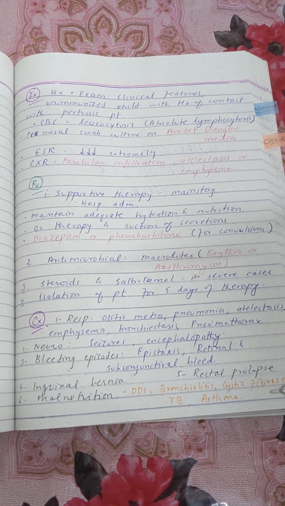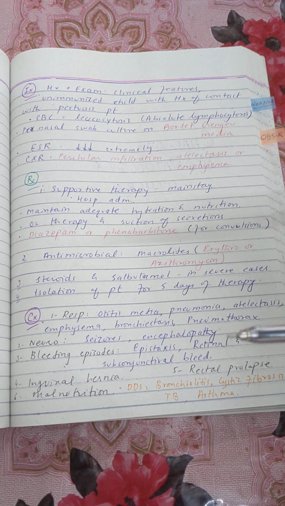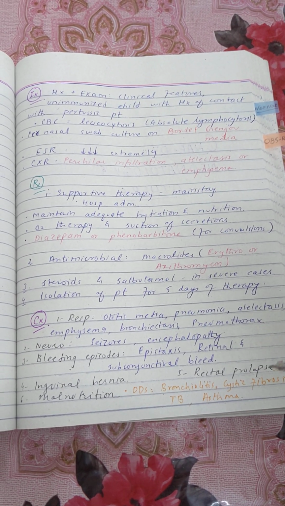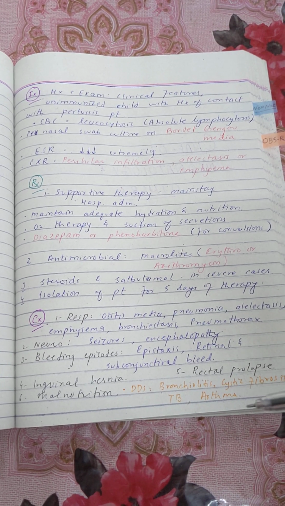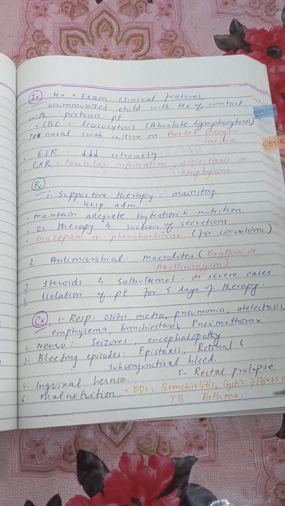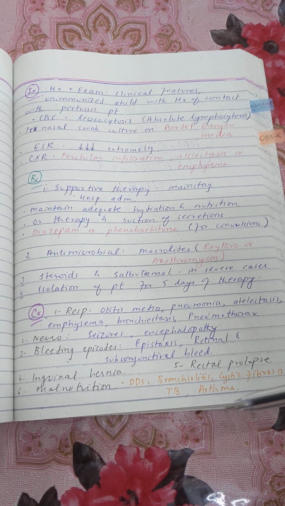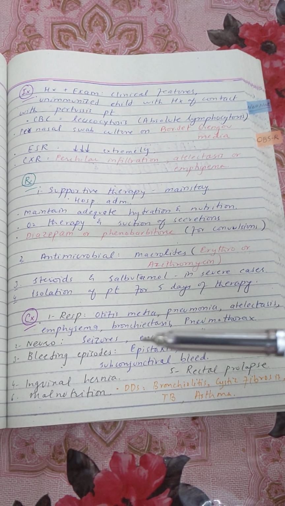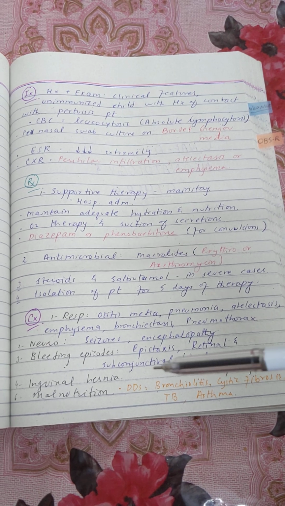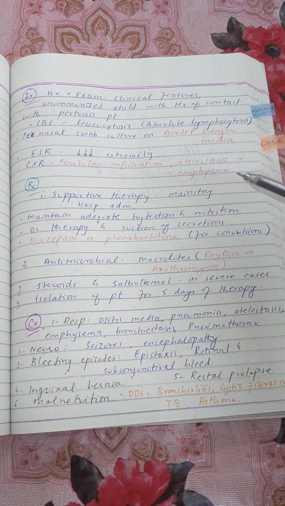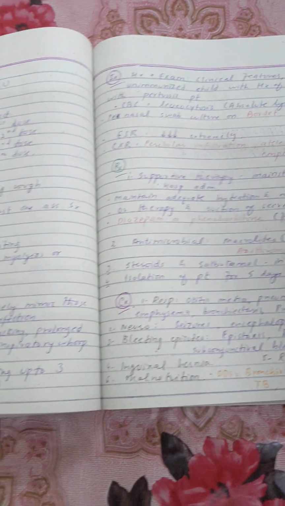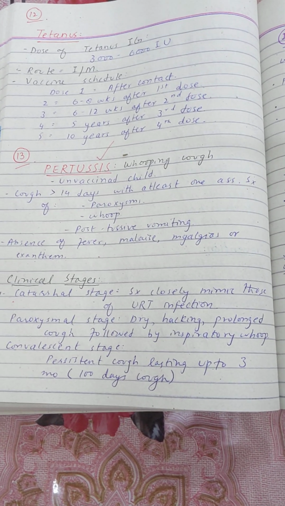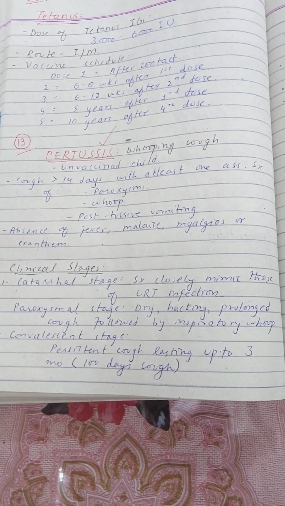Malnutrition can also take place, and you can consider the DDs of bronchiolitis, cystic fibrosis, TB and asthma, because this is also a prolonged cough, a cough lasting for more than 14 days. So bronchiolitis, cystic fibrosis, TB and asthma, these are the DDs, and the complications include respiratory ones, neurological, bleeding episodes, rectal prolapse, inguinal hernia and malnutrition. So these are the important treatment options, the important investigations and the important clinical features of the disease and the stages. So these were some of the important points regarding pertussis, and I hope it was helpful for you guys.